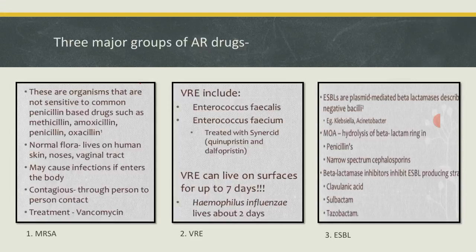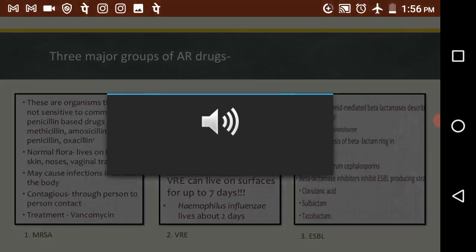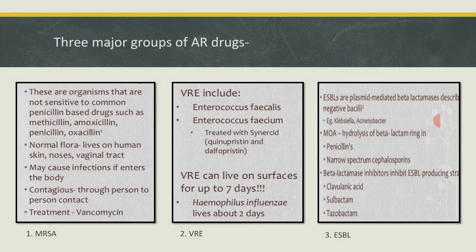That will include Klebsiella and Acinetobacter. These bacteria are able to inhibit the beta lactam, and they come into the category of ESBL strains. Against the ESBL we have the antibiotics called beta lactamase inhibitors, which will inhibit the ESBL producing strains or pathogens. Such antibiotic groups are clavulanic acid, sulbactam and tazobactam.